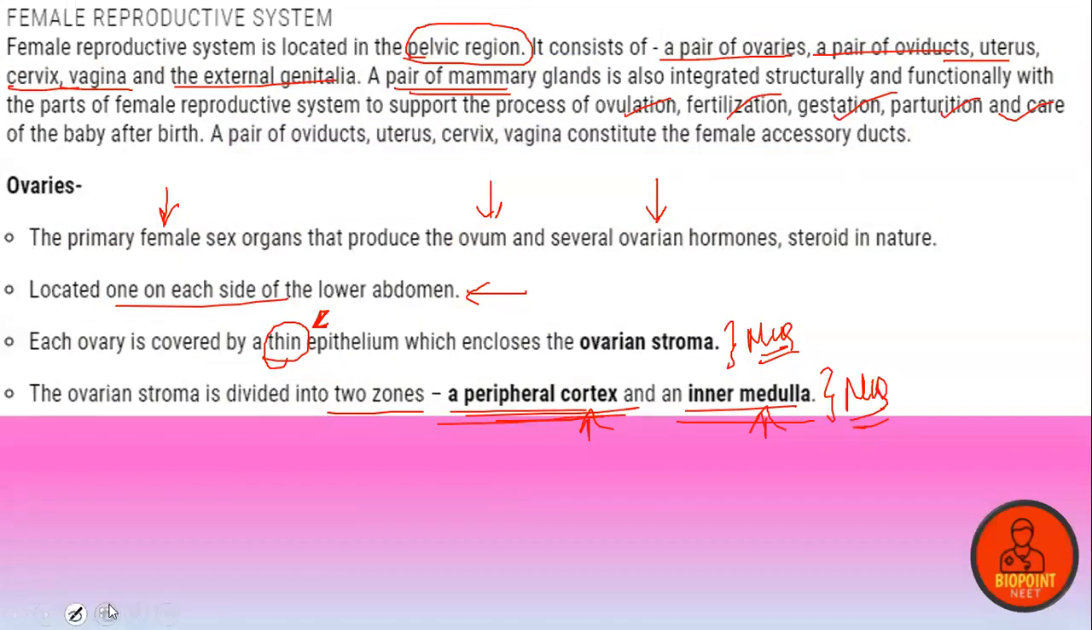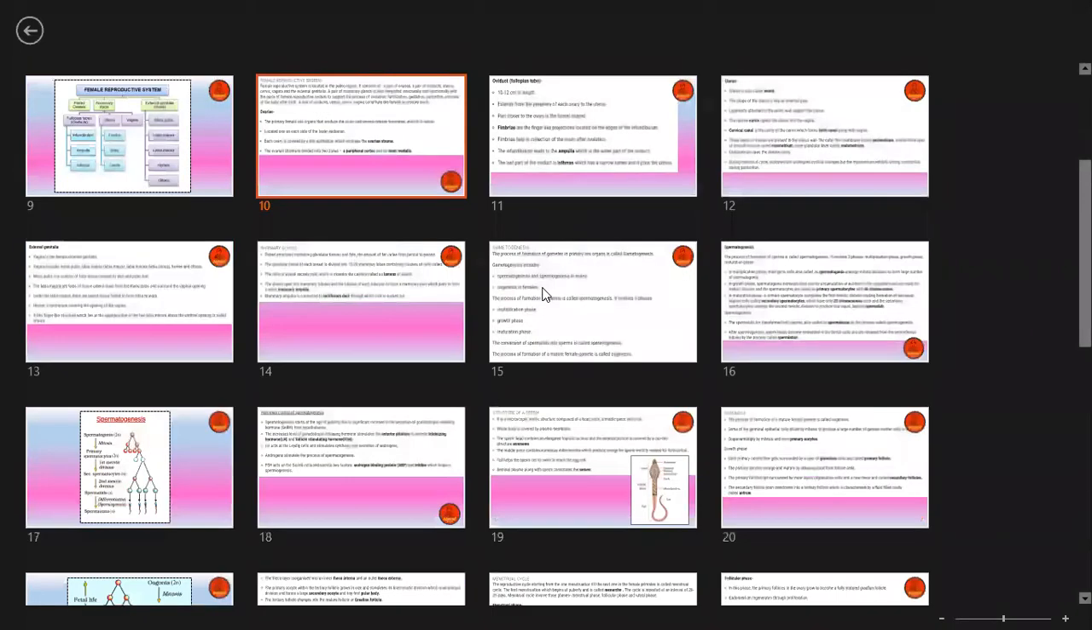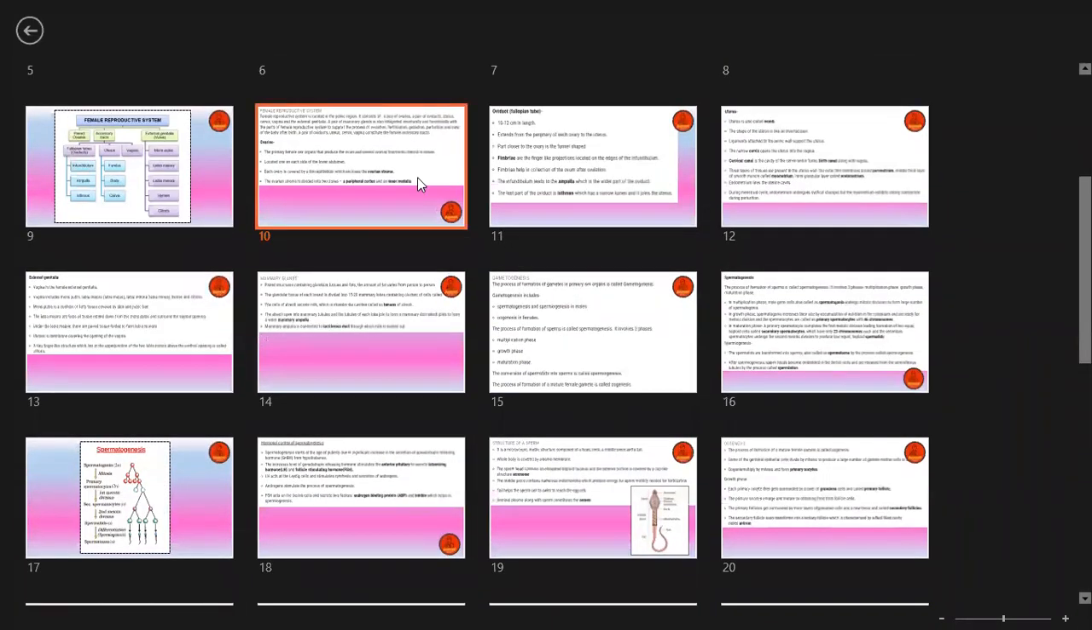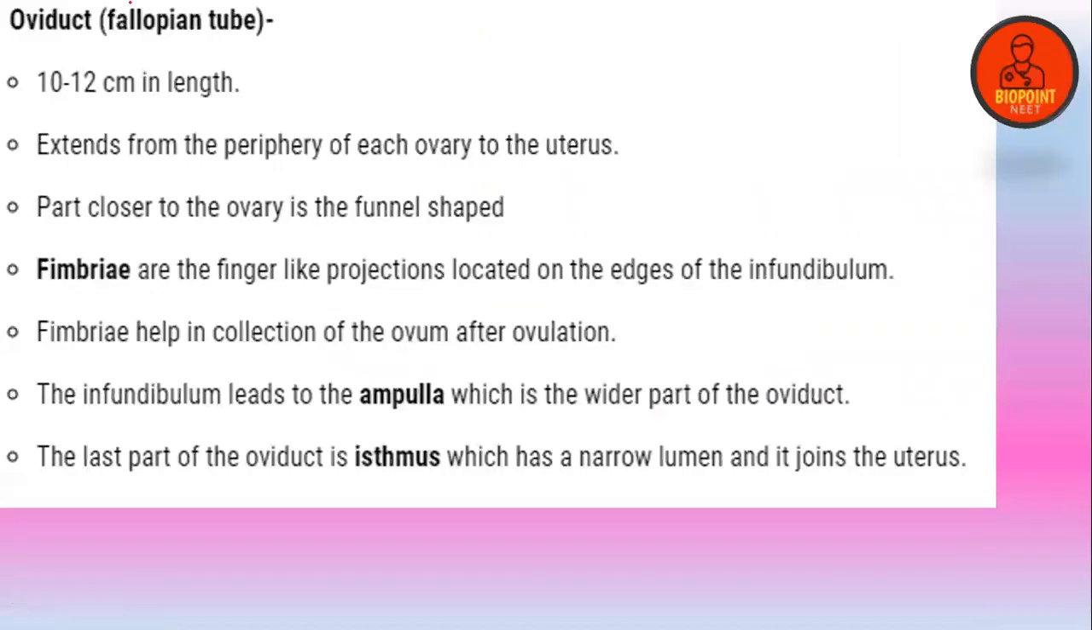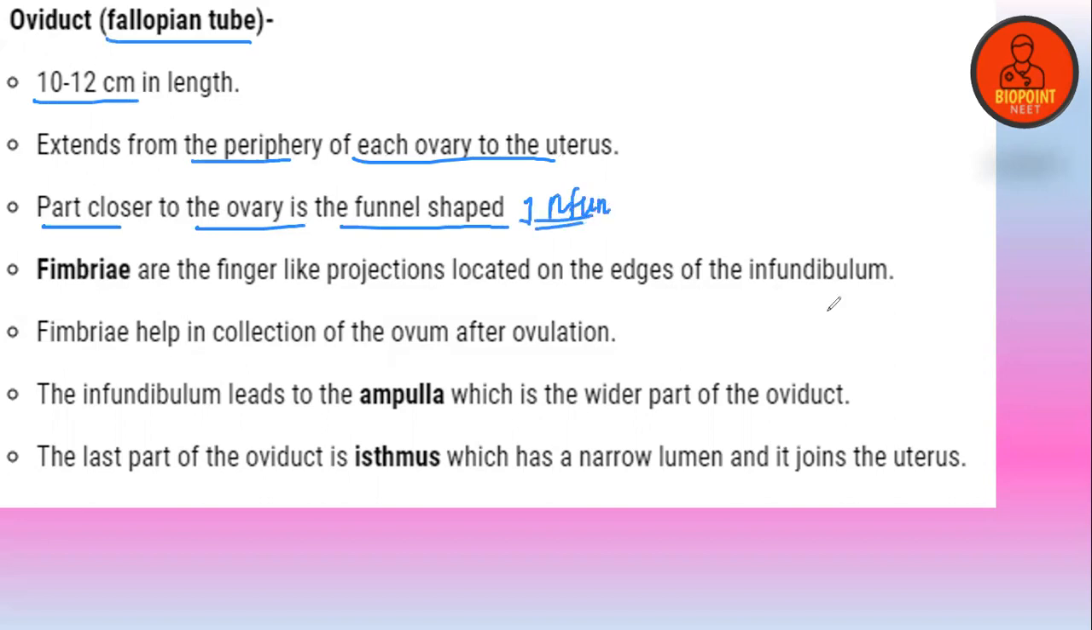Clear? So look, we have so many things to discuss. Clear, everyone? Next is the oviduct. The oviduct or fallopian tube is 10 to 12 centimeters in length. It extends from the periphery of each ovary to the uterus. The part closer to the ovary is the funnel-shaped infundibulum, whose tips contain small finger-like projections called fimbriae. Fimbriae help in the collection of the ovum.